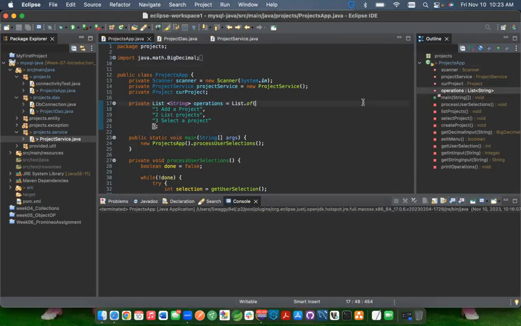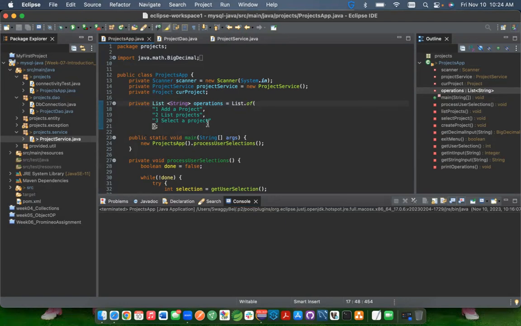So the first step, we were tasked to update three classes that we created previously: Projects App, Project DAO, and Project Service as well. As you can see in our Projects app, we added an extra private variable here for cur project, and we also added another private list here, a list of options: add a project, list a project, and select a project, as you can see.